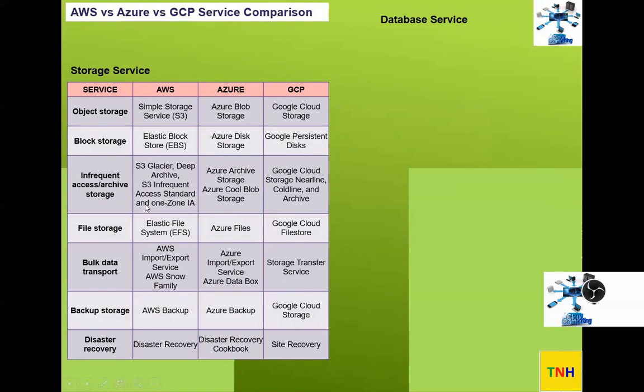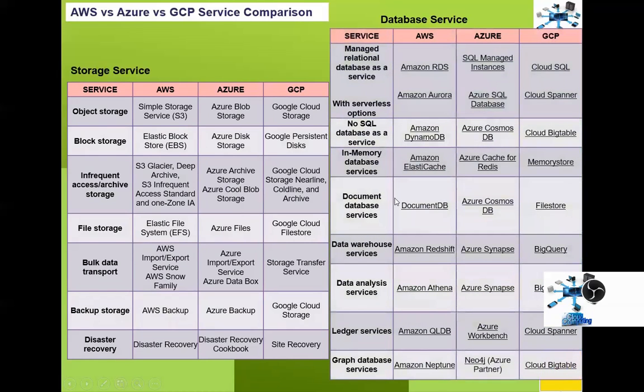The other one is One Zone Infrequent Access. So that's how IA is infrequent access, and One Zone. So those are two different offerings by AWS. And for the relevant one, Azure has Azure Archive Storage, Azure Cool Blob Storage. So likewise. Okay. So that is about storage. Just take a look at it. And disaster recovery also, all the providers have different offerings, right?